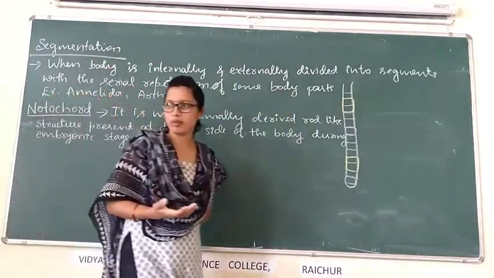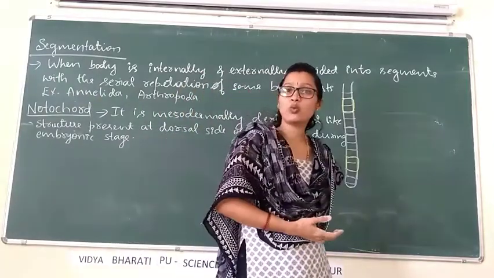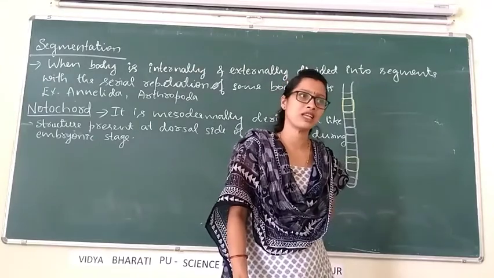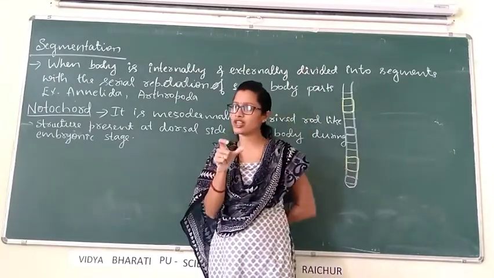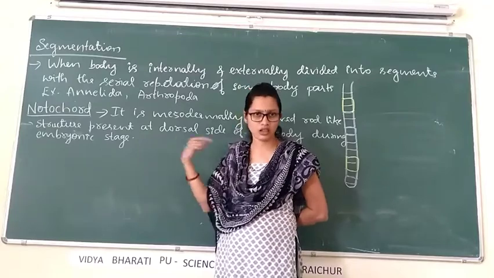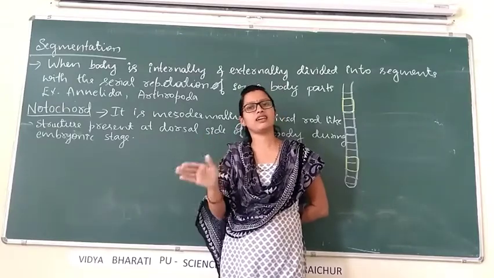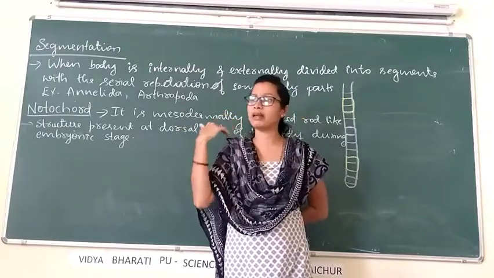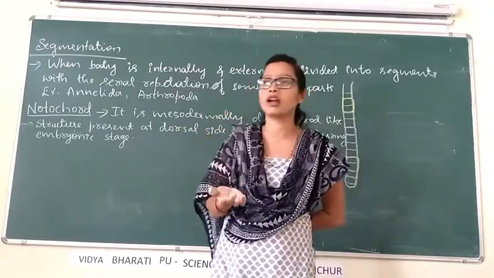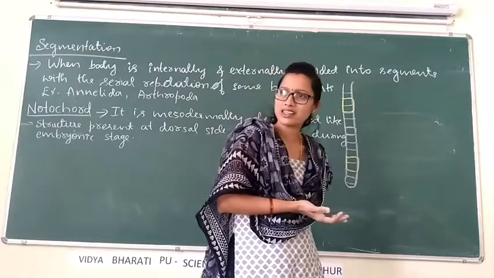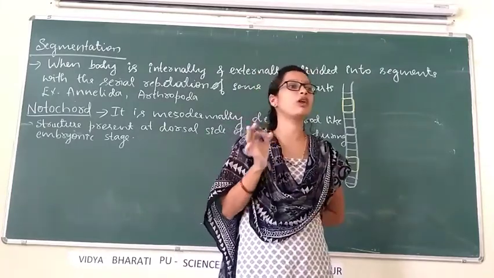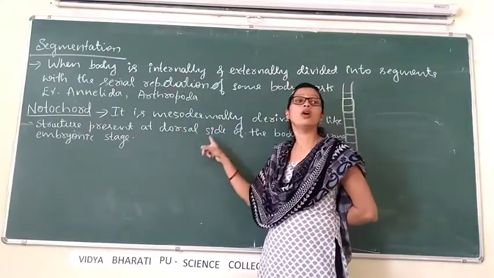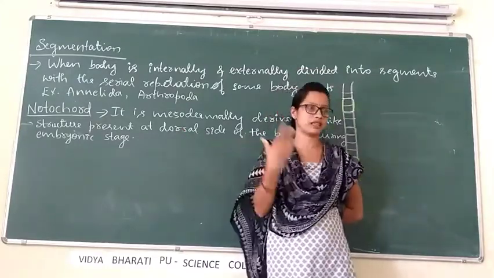In human beings, the vertebral column is present at the back side. During the embryonic stage notochord is present, but later as the baby develops, that notochord is replaced by the vertebral column. What is present at the back side of our body is the vertebral column.